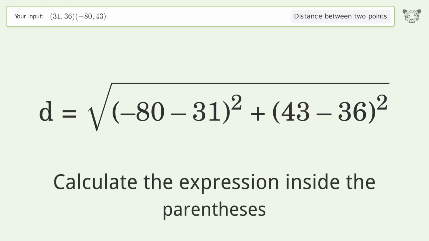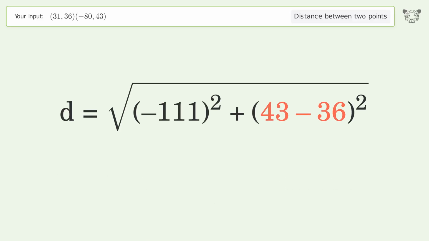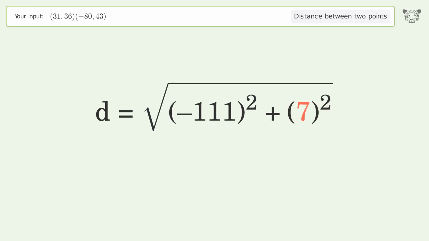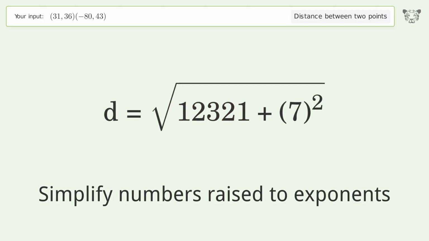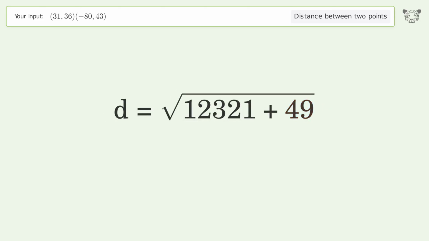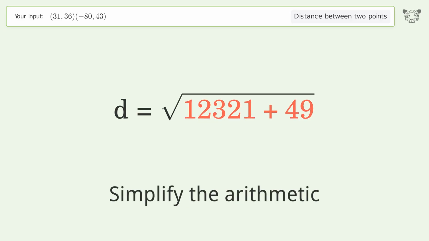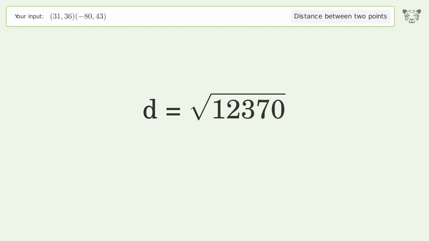Calculate the expression inside the parentheses. Simplify numbers raised to exponents. Simplify the arithmetic. And so the distance between the 2 points is the square root of 12,370, or 111.221.